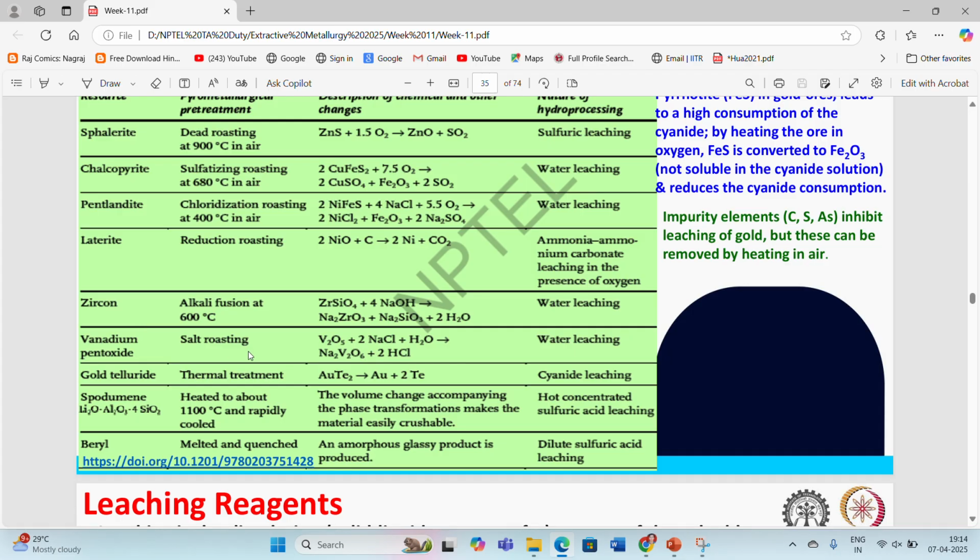Then coming to zircon, which is a source of zirconium metal, we generally go with alkali fusion at around 600 degrees Celsius to get it converted into sodium zirconate that can be water leached easily, leaving behind the impurities. Then for vanadium pentoxide, we can go with the salt roasting pre-treatment process to convert it into sodium vanadium oxide that can be easily water leached.